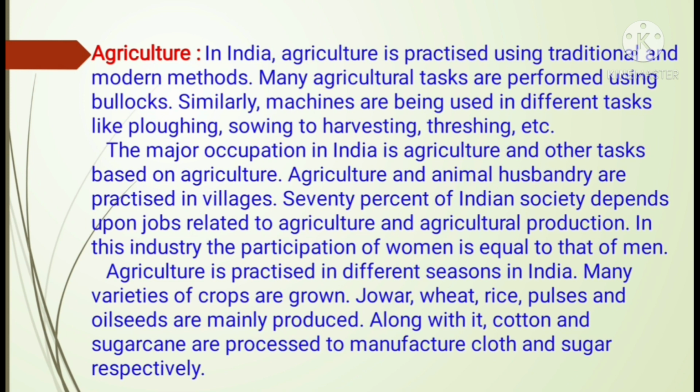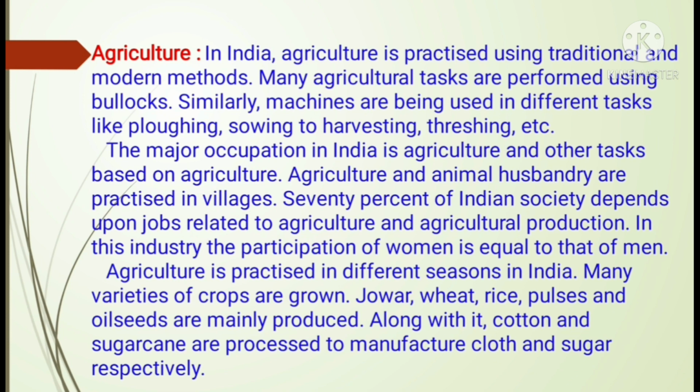Agriculture is practiced in different seasons in India. Many varieties of crops are grown. Jawar, wheat, rice, pulses, and oilseeds are mainly produced. Along with it, cotton and sugarcane are processed to manufacture cloth and sugar respectively.